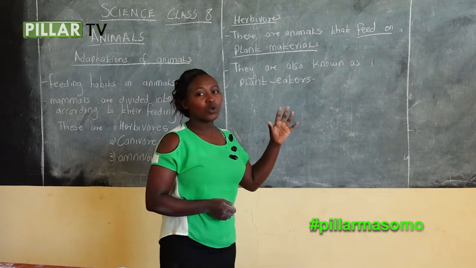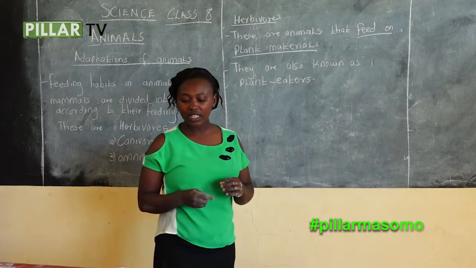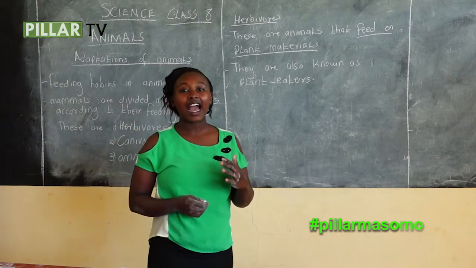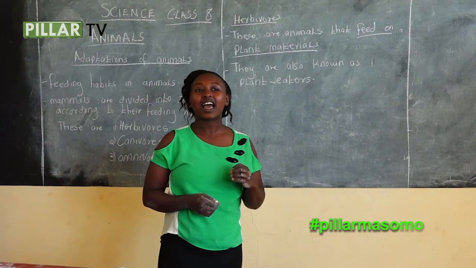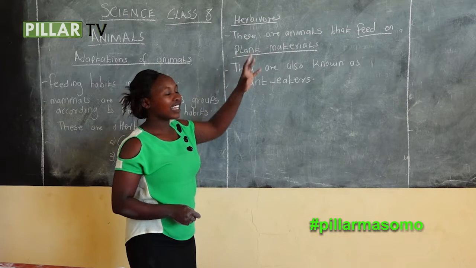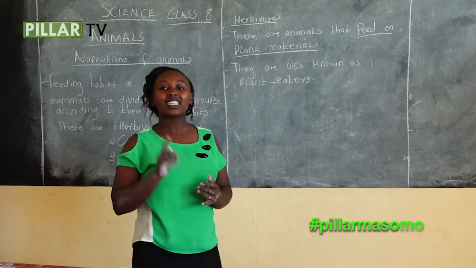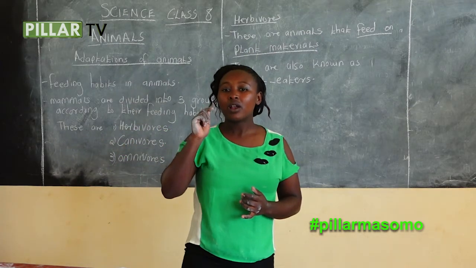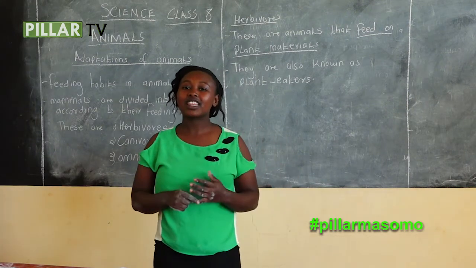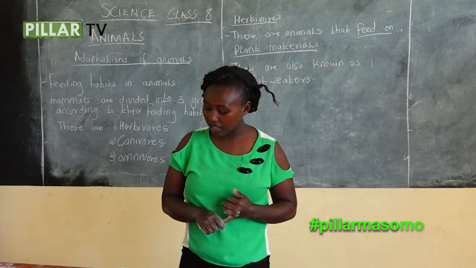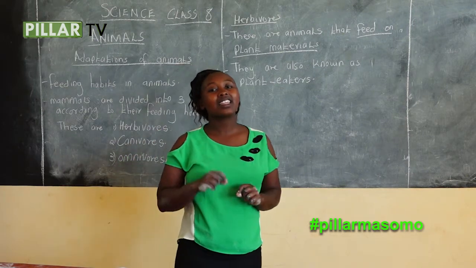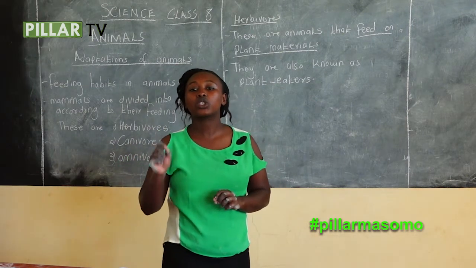Herbivorous are classified into various groups. One, we have the ruminant and non-ruminant. Ruminants are animals that chew cud, while non-ruminants are animals that do not chew cud. The first group is the ruminant and non-ruminant group.